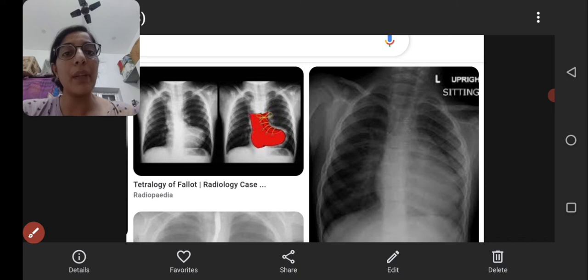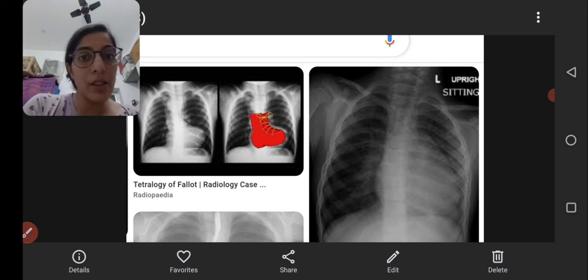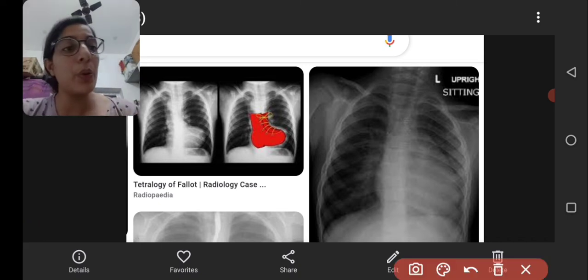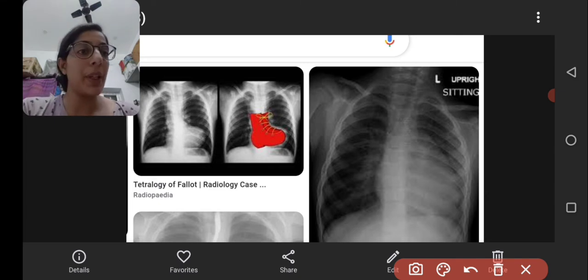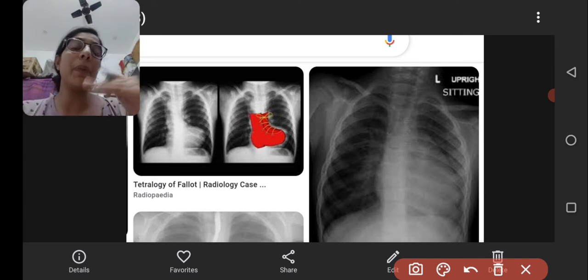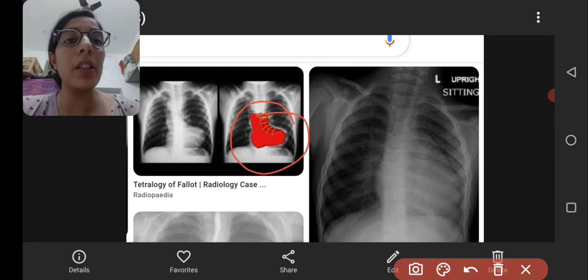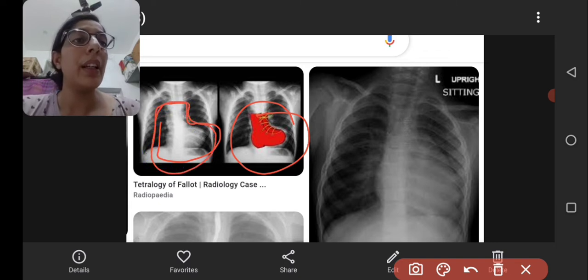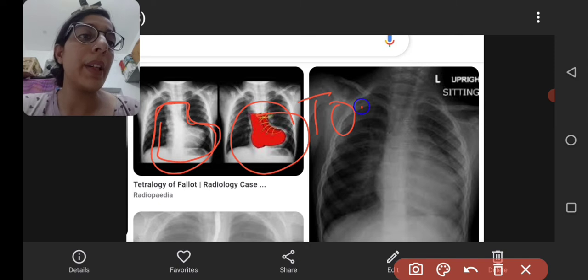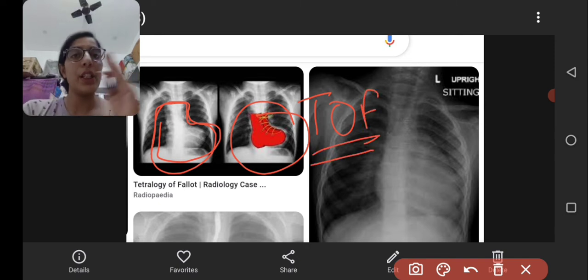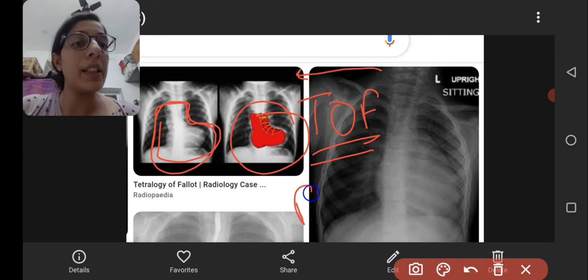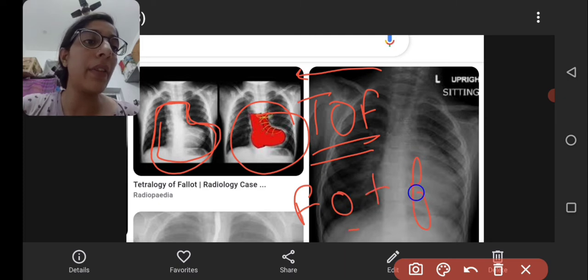Okay. This is the image of tetralogy of Fallot. This is due to the defect in the conal septation. The conal septum will shift towards the pulmonary trunk, and here you can see a foot-like structure. This is how it looks in TOF. When I read TOF from the last word to the first, I can read it like this, foot.